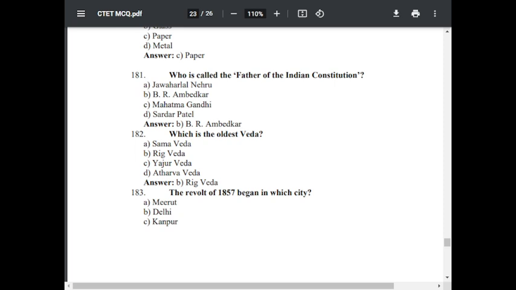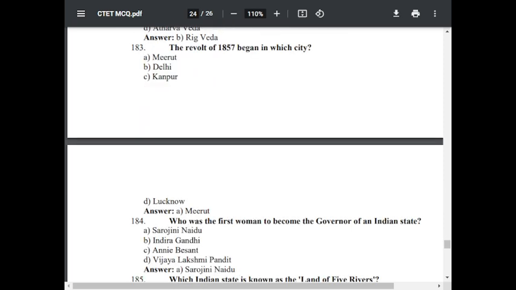Question number 183. The revolt of 1857 began in which city? Option A Meerut, option B Delhi, option C Kanpur, option D Lucknow. The correct answer is Meerut.